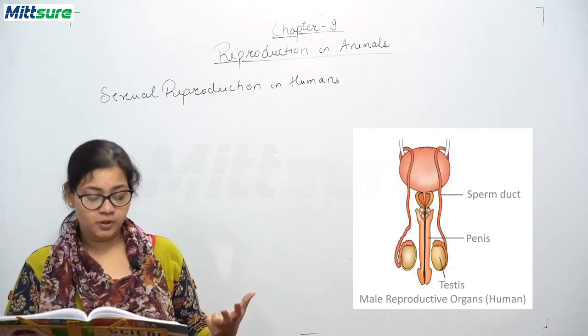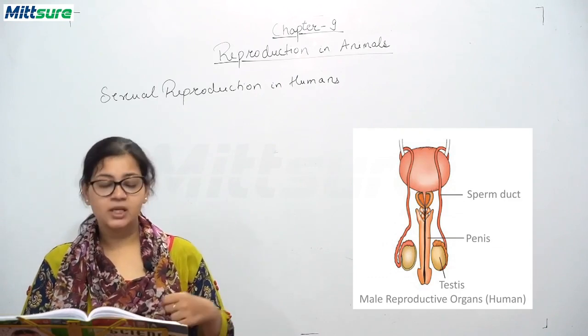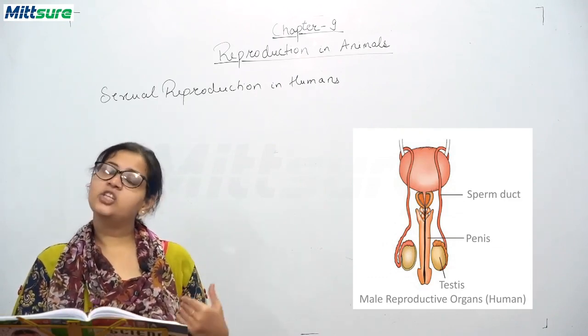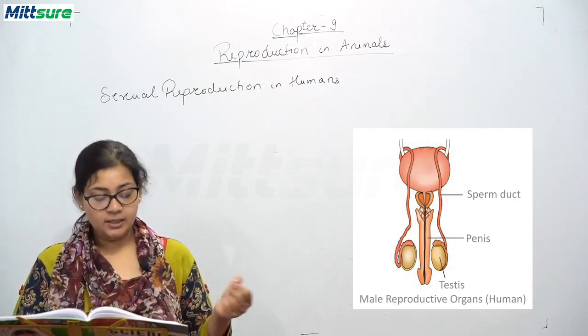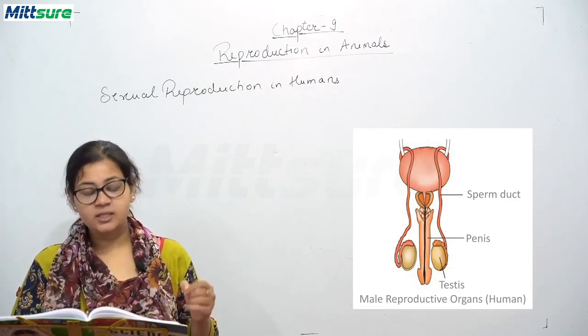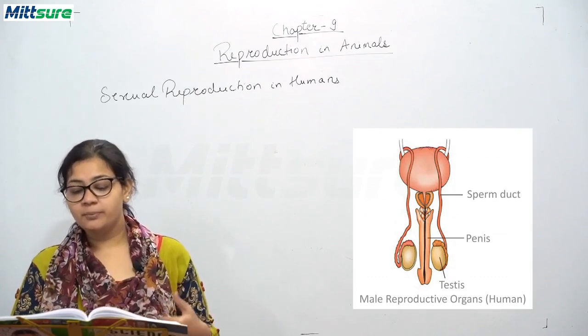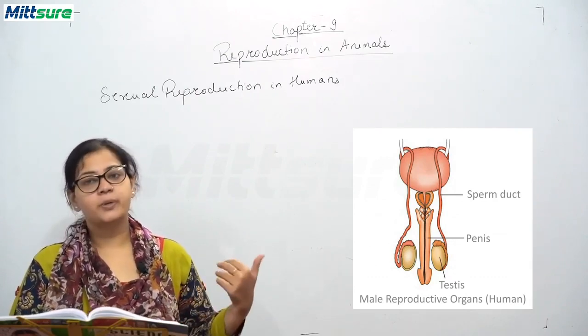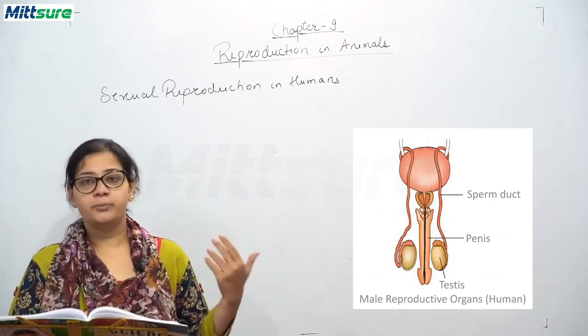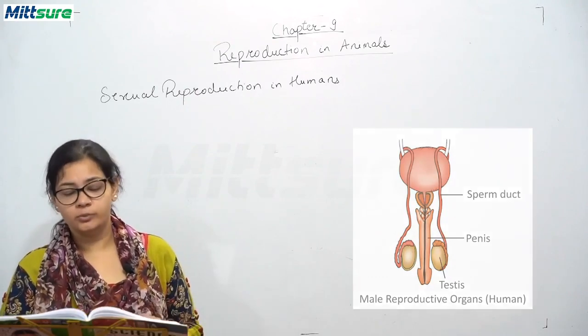Second are two sperm ducts, through which sperms leave the testes and reach the penis, and this penis injects the sperm inside the female body. So these are the parts of the male reproductive organs in humans.